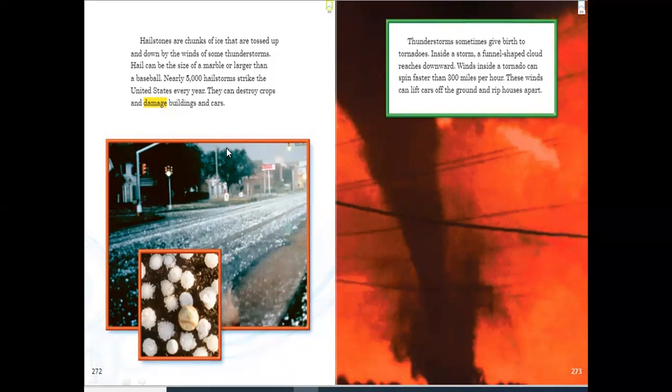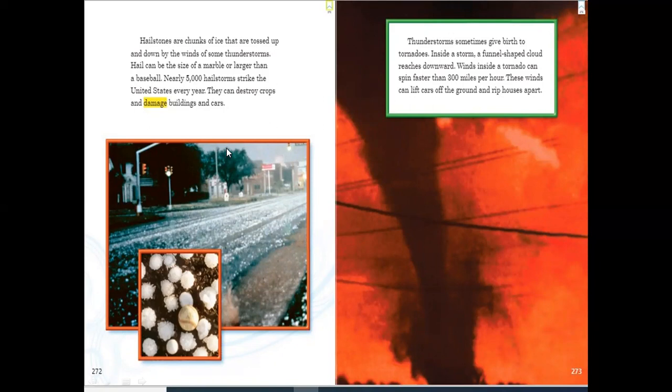So hailstones are chunks of ice that are tossed up and down by the winds of some thunderstorms. Hail can be the size of a marble or larger than a baseball. Nearly 5,000 hailstorms strike the United States every year. They can destroy crops and damage buildings and cars.